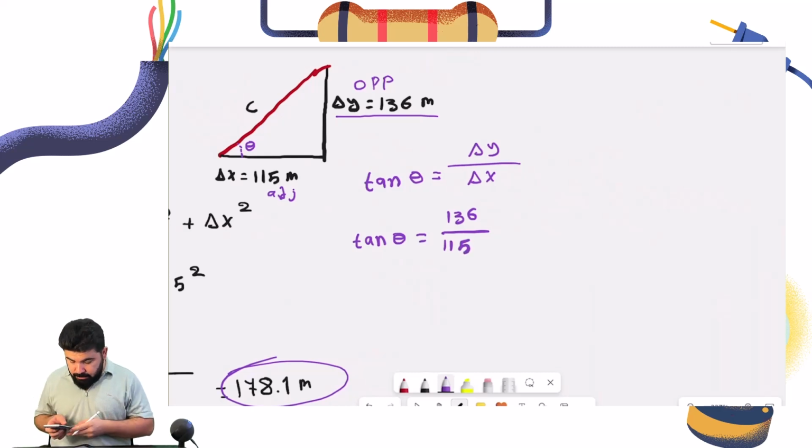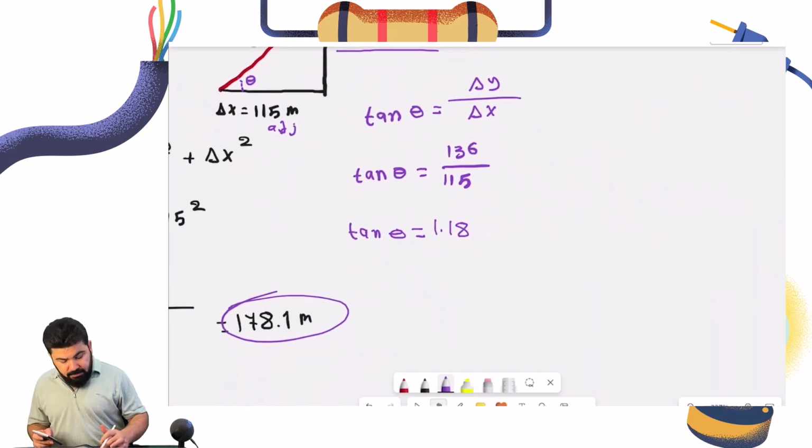Let's divide this. We have 1.18. Okay, but do we leave it like that?